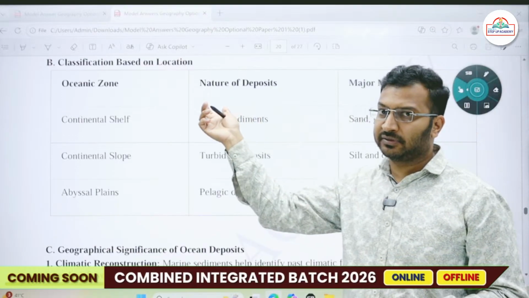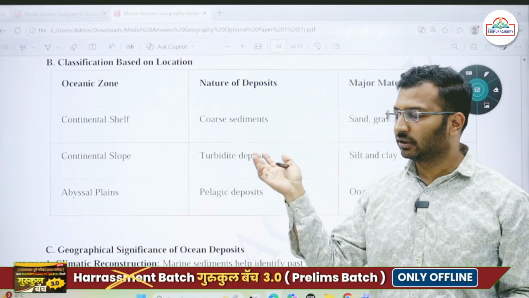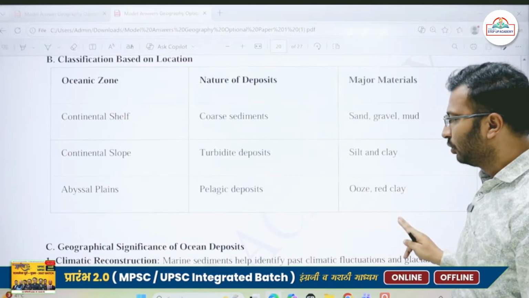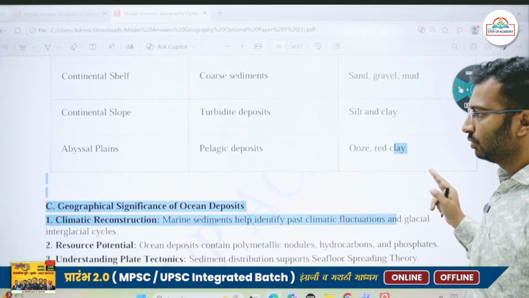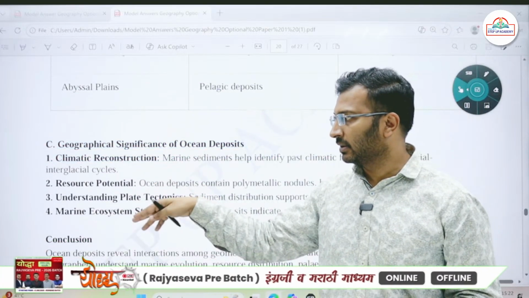Continental shelf, as I've said, coarse sediments will be present over there: sand, gravel, mud. Continental slope, turbidity, here clay will be formed. Silt clay; abyssal plains, ooze and red clay will be present. So mentioning the significance of ocean deposits, climatic reconstruction can be useful.